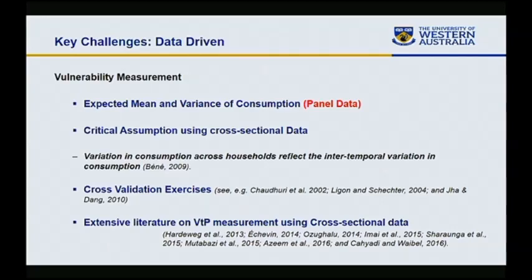And one of the assumptions is that variance of consumption across households represents over-time variance in consumption. So that's a very strong assumption, and it's quite debatable.